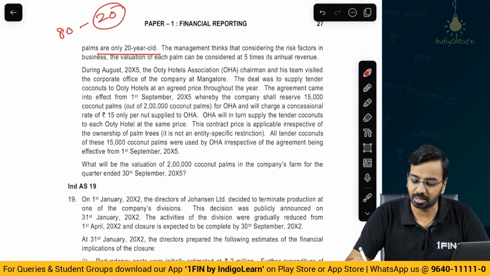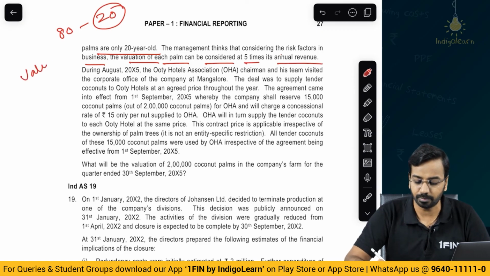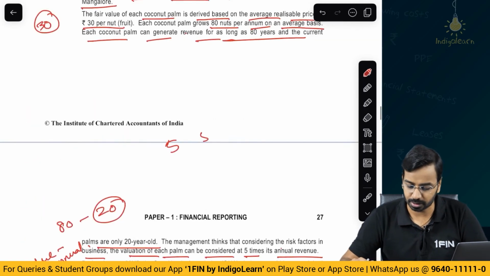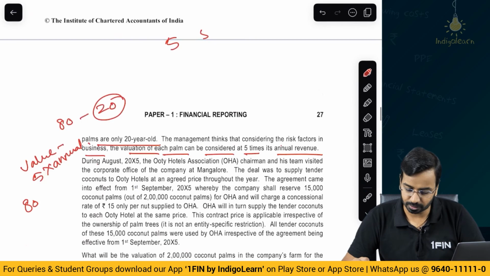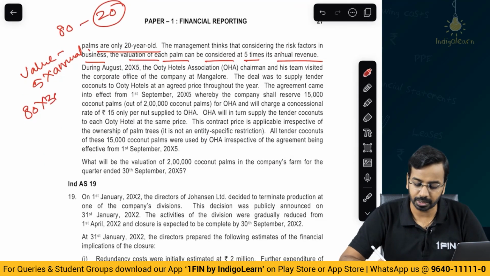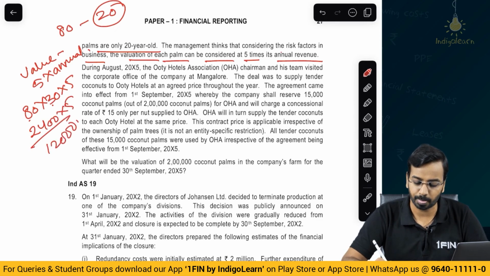Management thinks that considering the risk factor in business, valuation of each palm can be considered at 5 times its annual revenue. So, value of the palm will be how much? 5 times the annual revenue. What is the annual revenue? 80 nuts is what they said, right? 80 nuts into 30 into 5. So, 8 3s are 24, 2400 into 5, that is 12,000, okay?